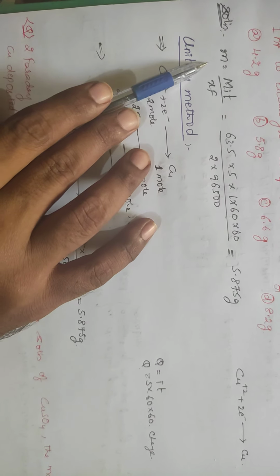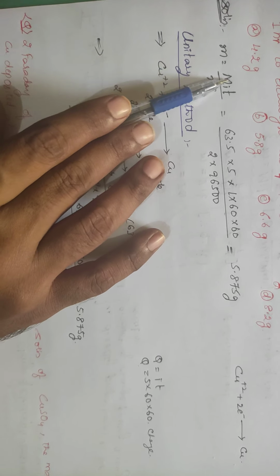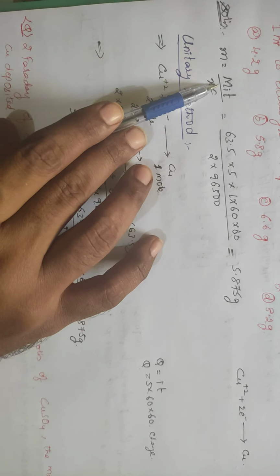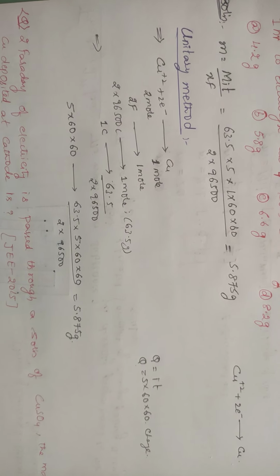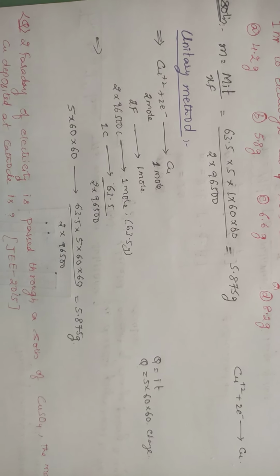We know the formula: small m is equal to capital M into IT by XF. How much copper will be deposited? The cation goes towards the cathode and gets deposited on the cathode.